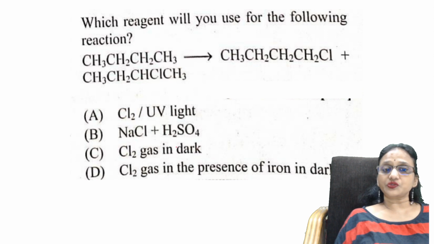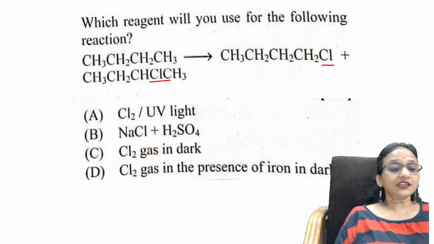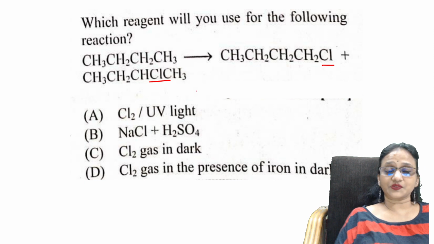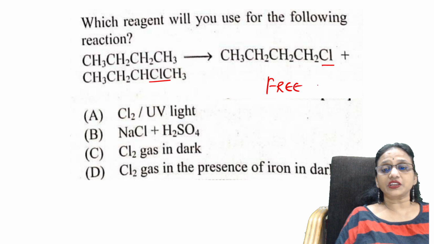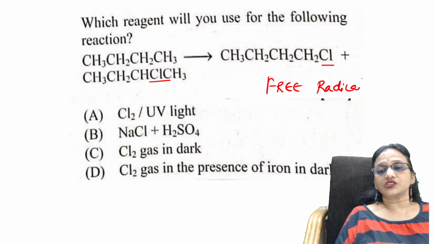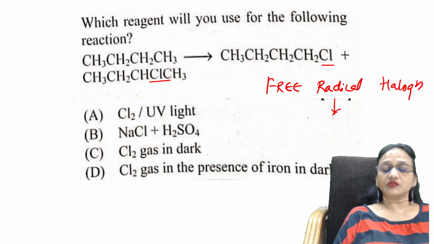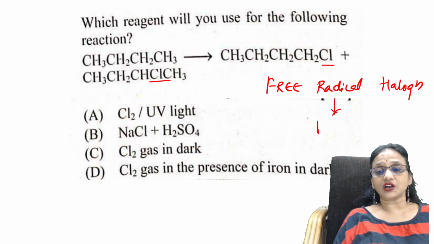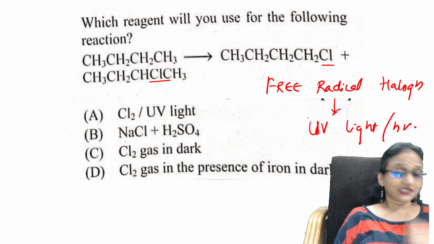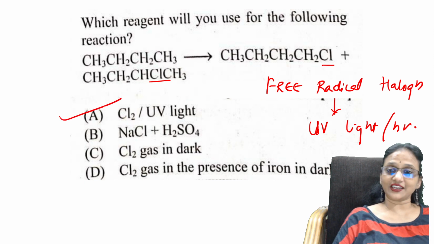Which reagent will you use for the following? Which type of reaction is this, students? Here one hydrogen is substituted. Is it not a free radical halogenation reaction? Free radical halogenation always happens in the presence of ultraviolet light, or h nu. So that's the reason for the option.